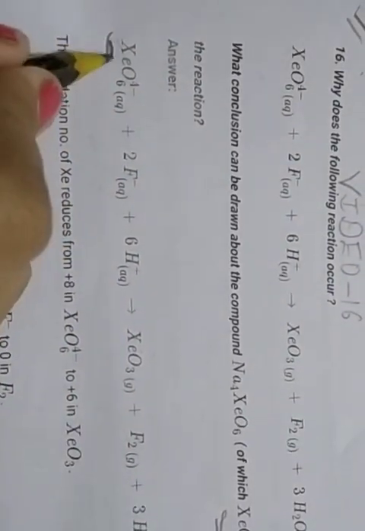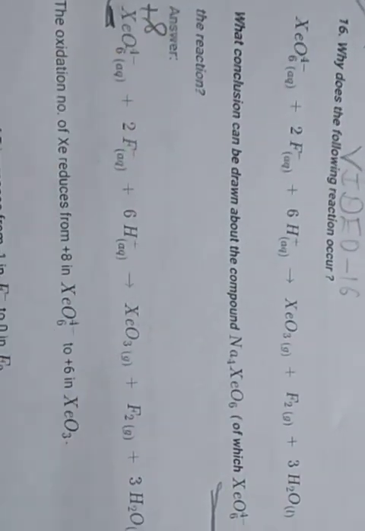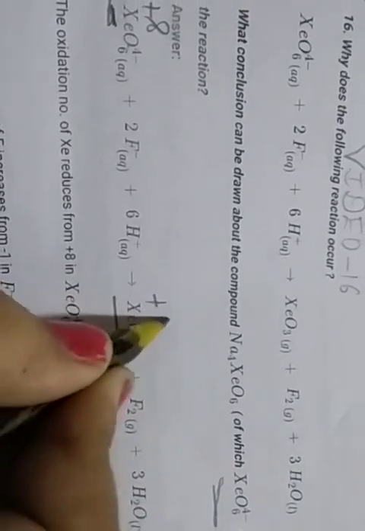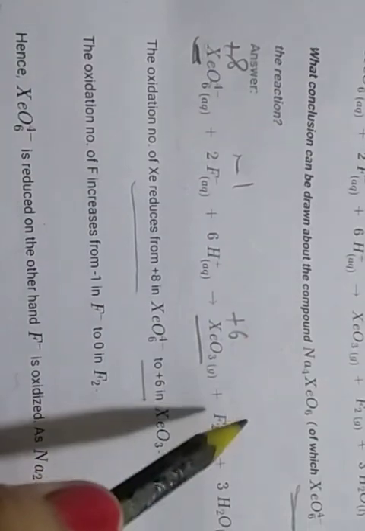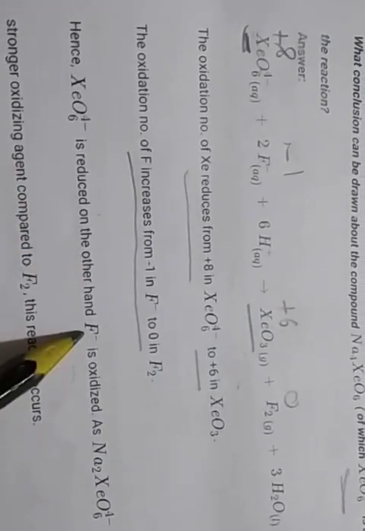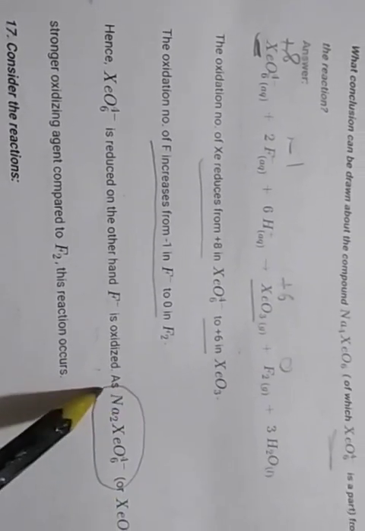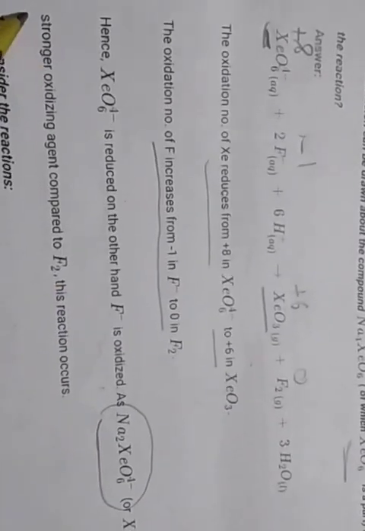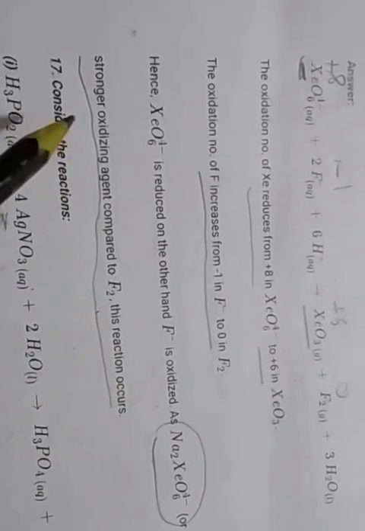Here the xenon oxidation number is +8, and in the product it is +6. So it decreases: the oxidation number is reduced from +8 to +6. Then fluoride is -1 and here it is 0, so it increases from -1 to 0. So there is reduction and oxidation: XeO6 4- is reduced, and on the other hand fluoride ion is oxidized. That means this compound is a stronger oxidizing agent compared to fluorine. So this reaction occurs. Okay, clear?